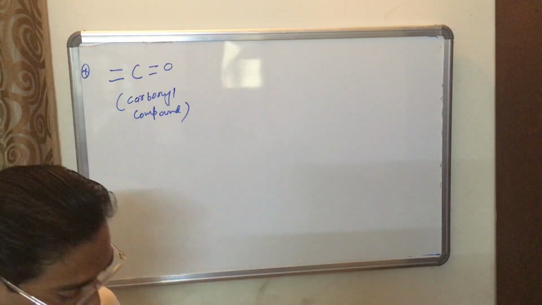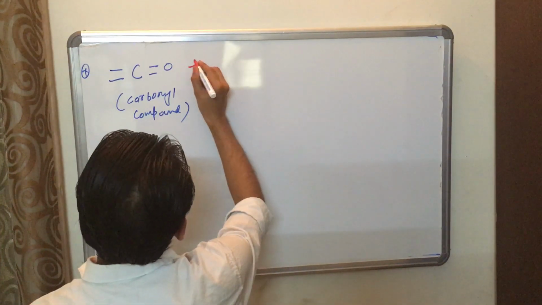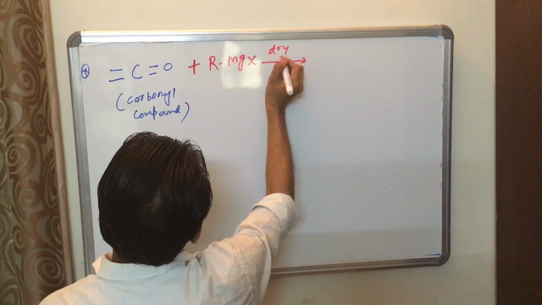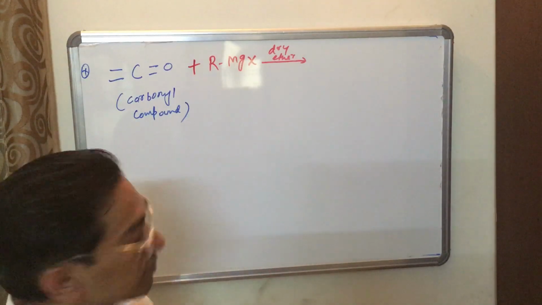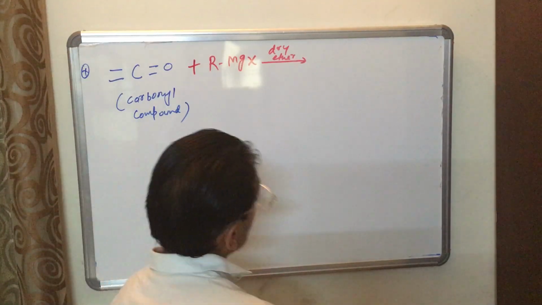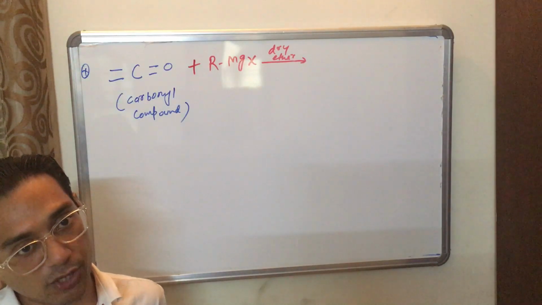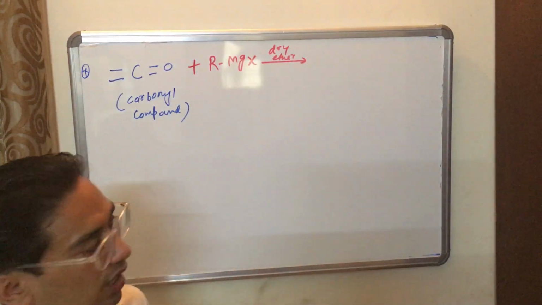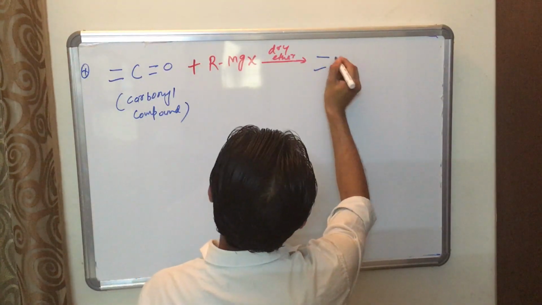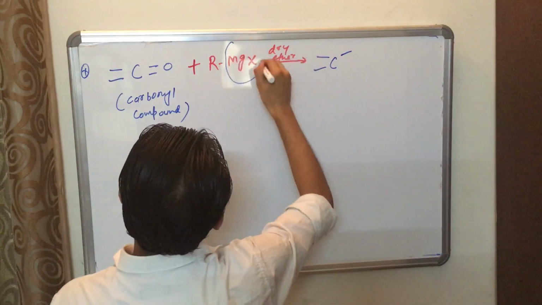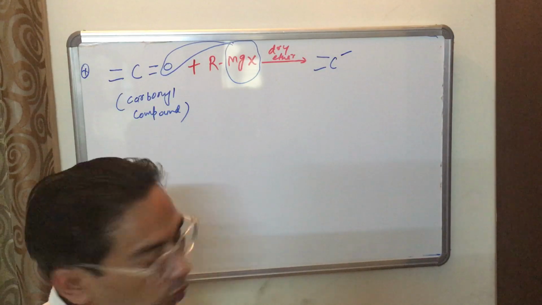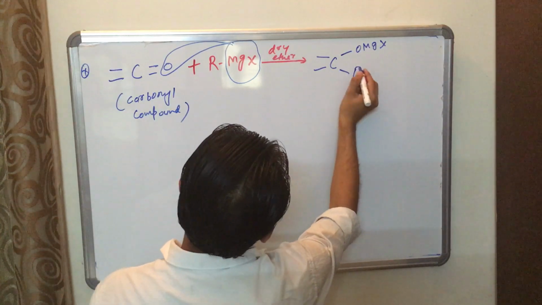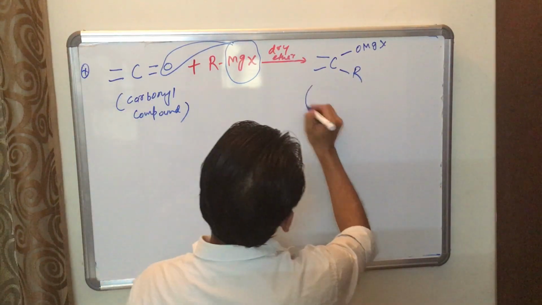When it reacts with RMgX, the Grignard reagent, in the presence of dry ether, firstly an addition product forms. The addition product is called an adduct. This will come with O, that is OMgX, and this is R. This is our adduct, the addition product.